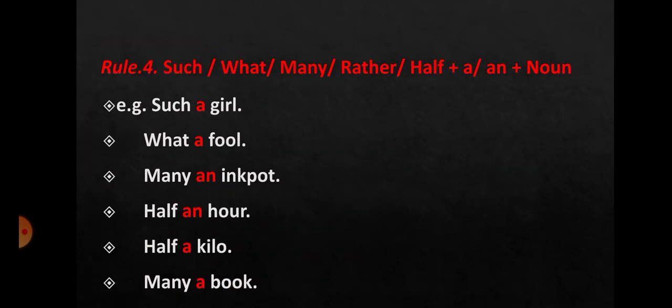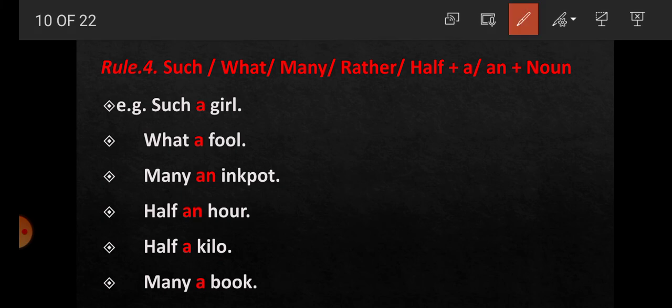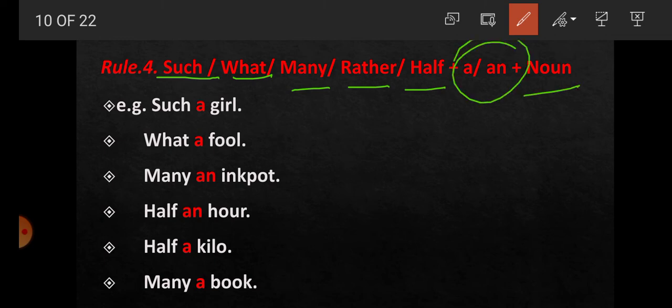Rule number 4. Such, what, many, rather, half plus a or an plus noun. Student, when there are words like such, what, many, rather and half, we can use a or an and then there is noun.